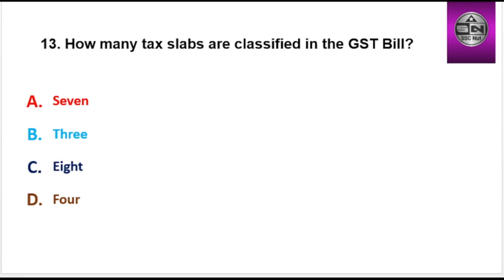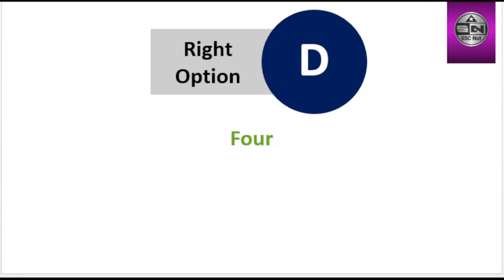Next question, how many tax slabs are classified in the GST bill? Options are 7, 3, 8, 4. Right option is D, 4.